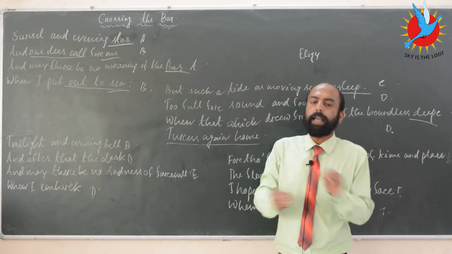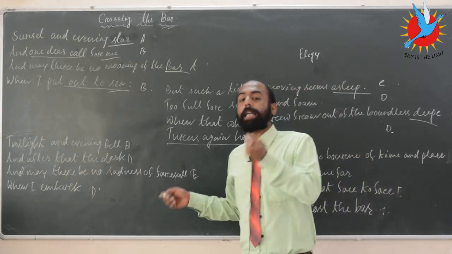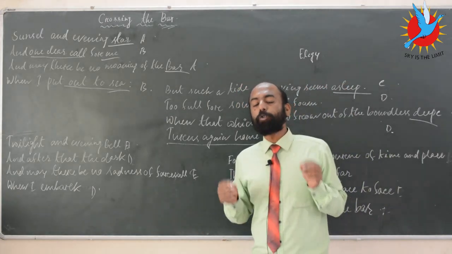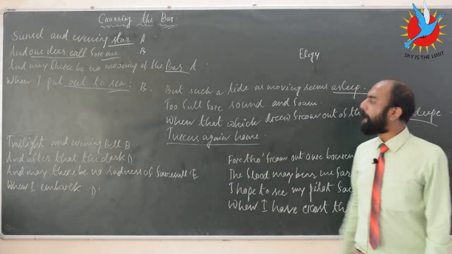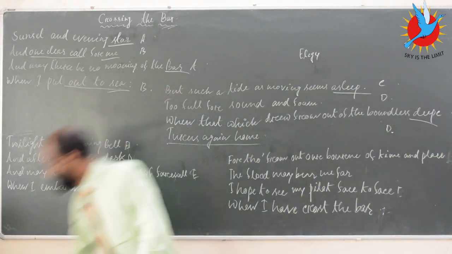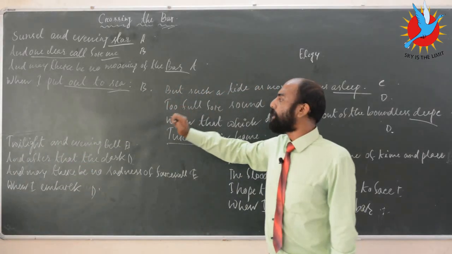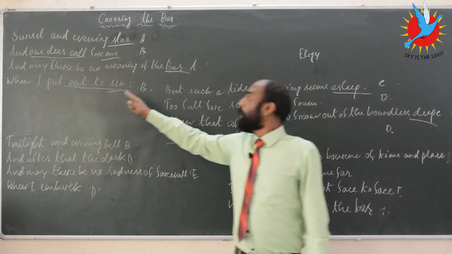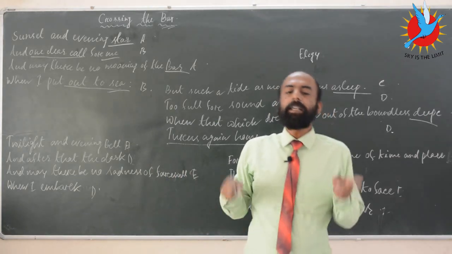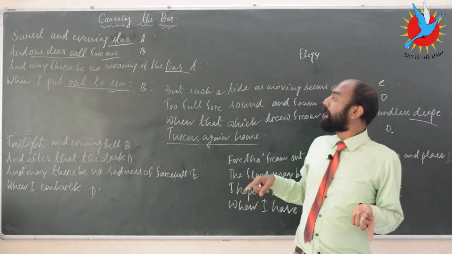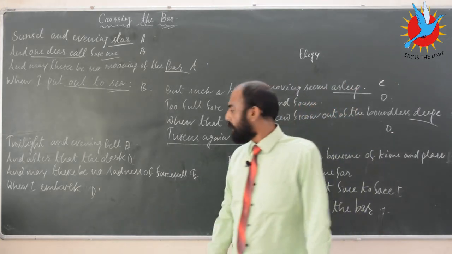You are about to die, you will have to die. So once again he says let there be no sadness of the fact that I am about to bid you farewell, I am about to die. And finally he says when I embark, this line once again connects to the last line of the first stanza, where he says when I put out to sea. So when I embark, when I start my journey, let there be no sadness, let there be no one to cry, seeing the fact that I am about to die.